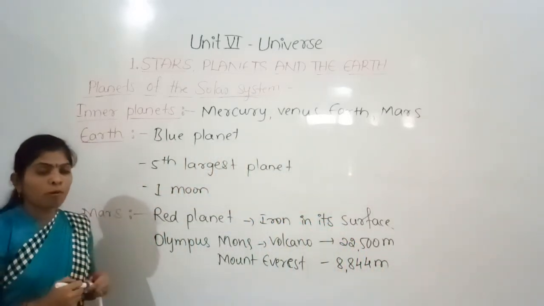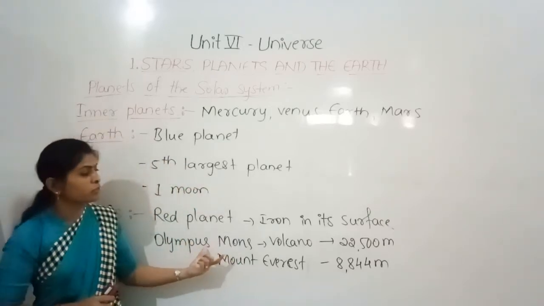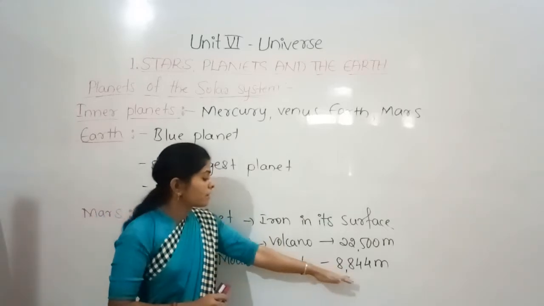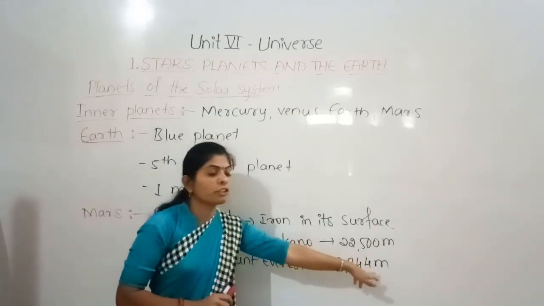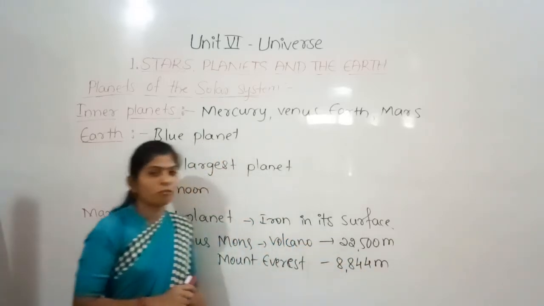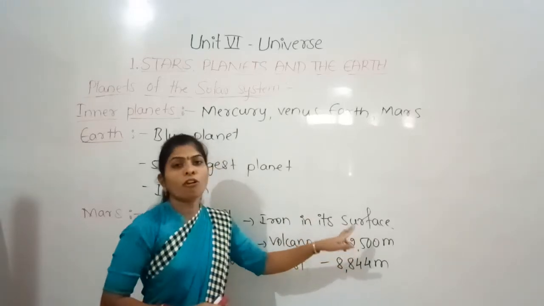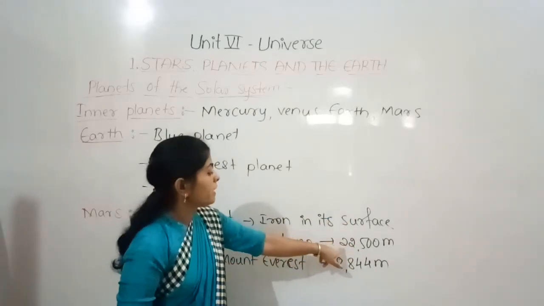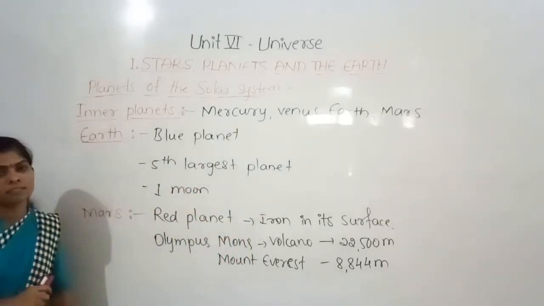It is the highest mountain on the earth, but the height of this Olympus Mons was more than that of the Mount Everest. See, the height of the Mount Everest, which is in Nepal, is just 8,844 meters. But the height of the Olympus Mons was 22,500 meters. See the height.